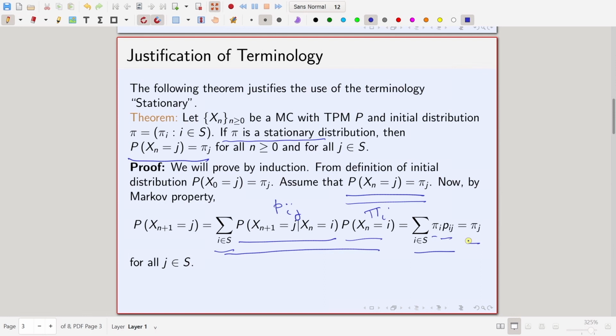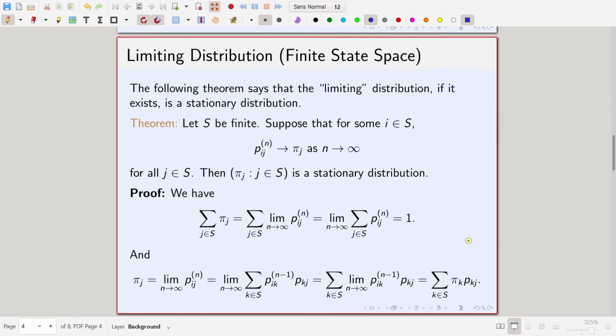Okay. So, now moving on. Now we prove yet another theorem about stationary distribution. The following theorem says that the limiting distribution, we will see what this limiting means, if it exists, is a stationary distribution. Again this theorem is true when the state space is finite. So, let S be finite, or in other words we are looking at a finite state Markov chain. Suppose that for some I in S, P_ij^n converges to pi j as n goes to infinity for all j in S.